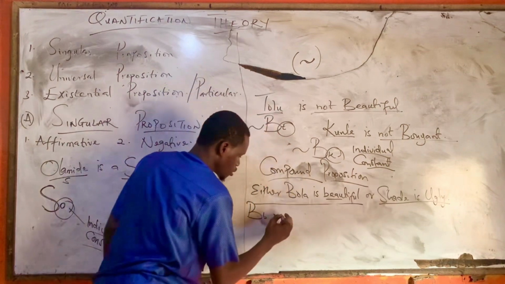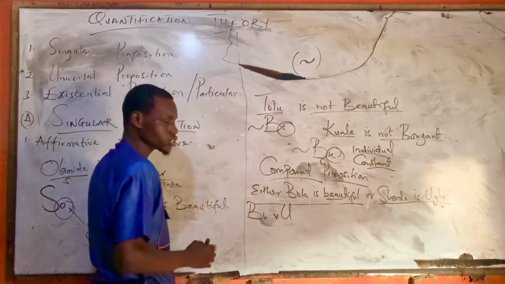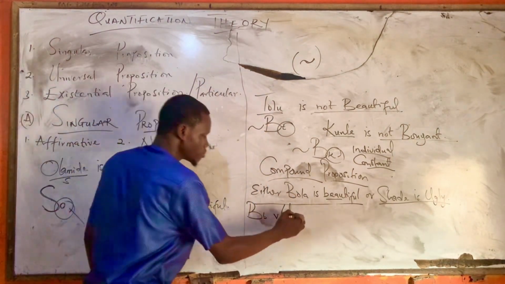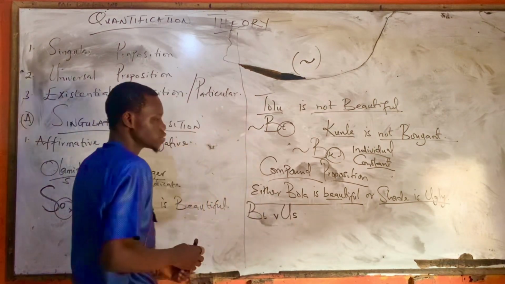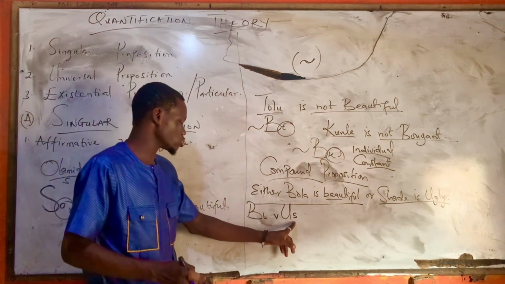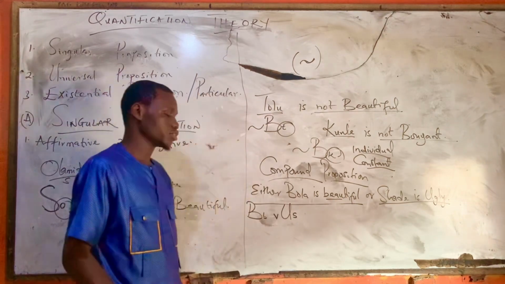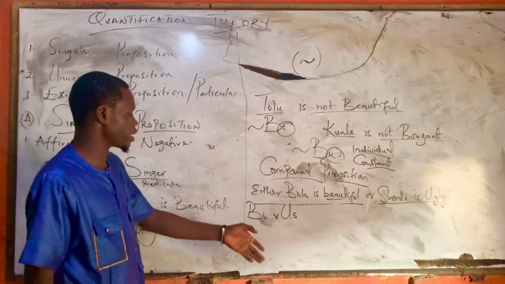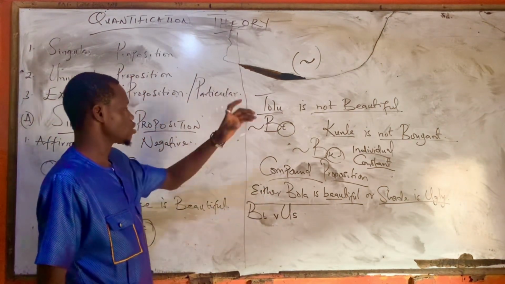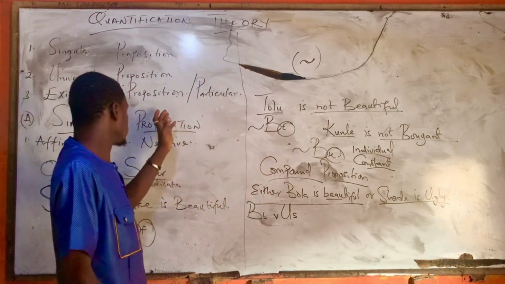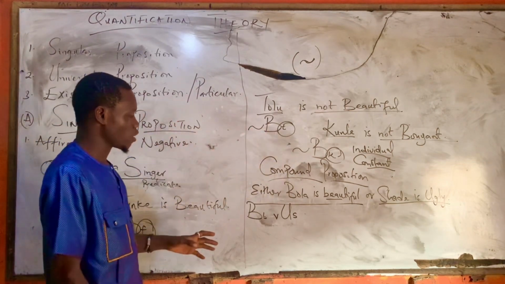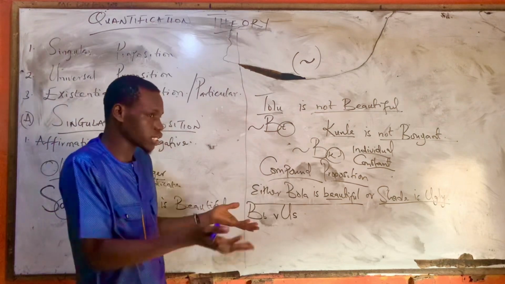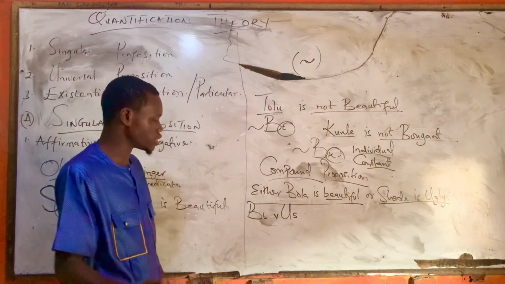Shade is ugly. The capital letter of our words, the first letter of the predicate, M, and s, which is what representing Shade. So these are how we symbolize compound propositions, singular negative and singular affirmative. So this compound proposition can also come either negative or affirmative.